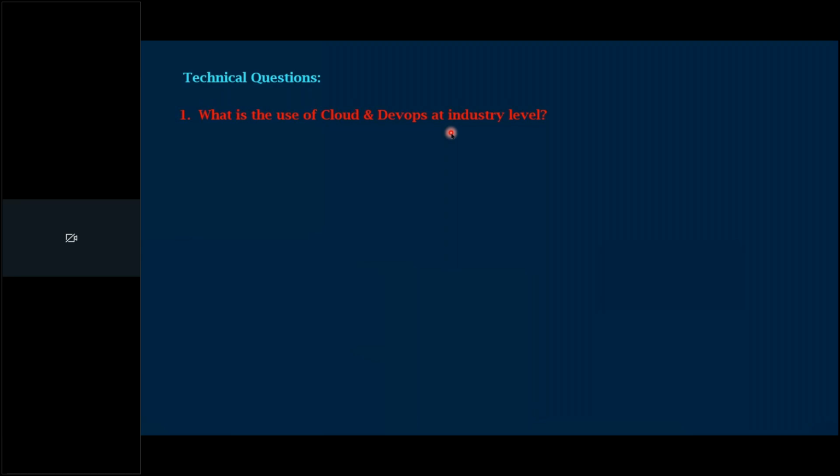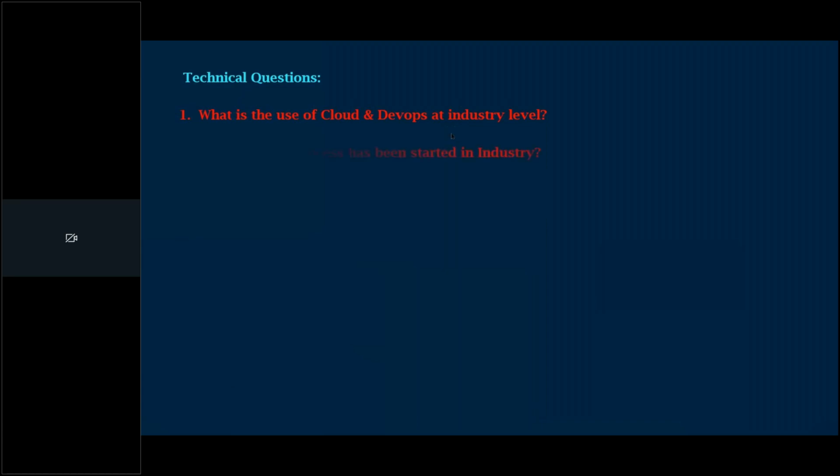Fine. So DevOps is not a tool. It is a set of practices combining development and operations. As a DevOps engineer, we coordinate with developers and with the operations team. We automate the activities, we work on tickets, we merge the code, pull the code, and push the code by using DevOps tools. So DevOps is a set of practices. It is not a tool. This is the first question.